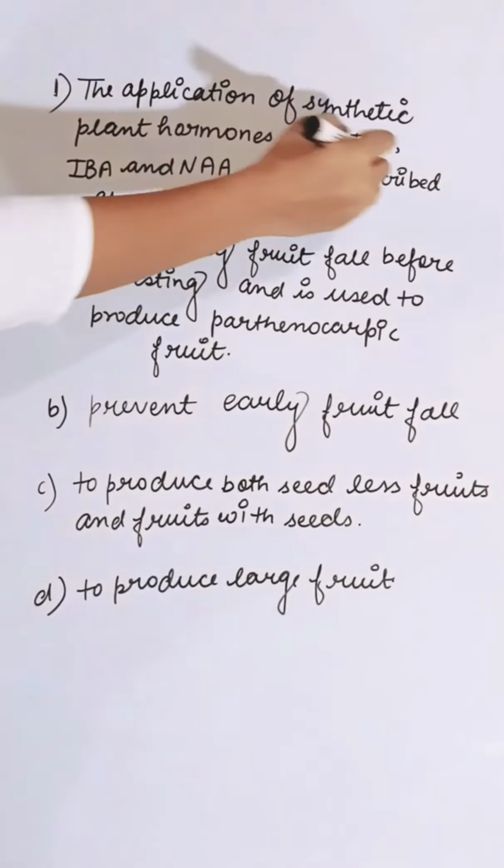Okazaki is known for his contribution to the understanding of first option transcription, second is translation, third is DNA replication, and fourth is mutation. Okazaki is known for his contribution to understanding of DNA replication. So the correct answer is C.